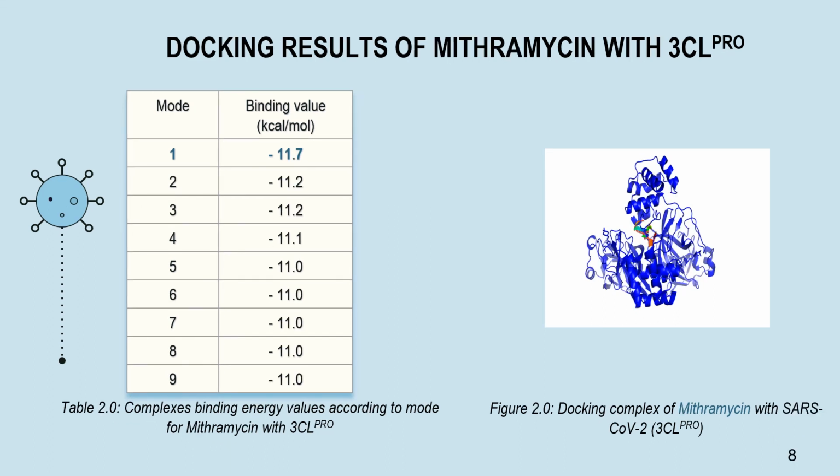The same goes for mitramycin with 3CL Pro, at which the blue strands represent the 3-chymotrypsin protease and the rainbow part is the mitramycin drug. The value is also the lowest at mode 1, at negative 11.7 kilocalorie per mole.